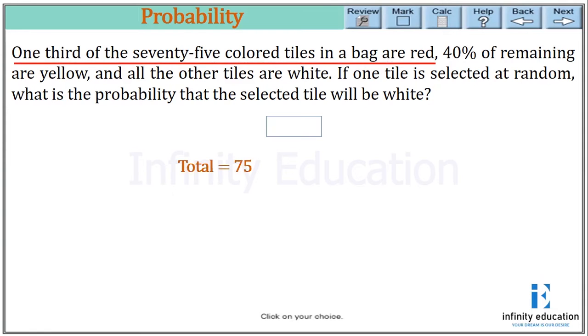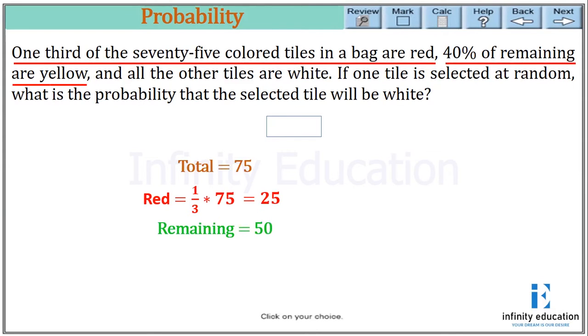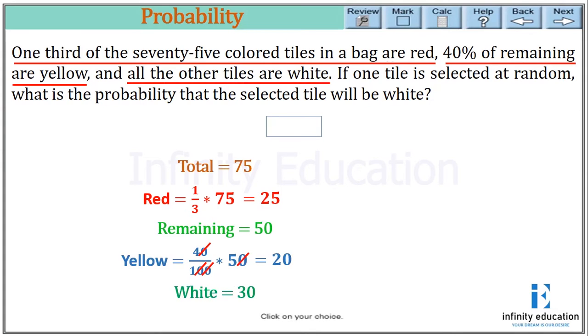So we have a total of 75 tiles. Out of those, red is 1/3 of the total. That is 1/3 of 75, which equals 25. So the remaining is 50. Now 40% of the remaining are yellow. So yellow is 40% of 50, that is 40 by 100 times 50. If we do the calculation, we get yellow as 20. And all the other tiles are white. So white equals 30.